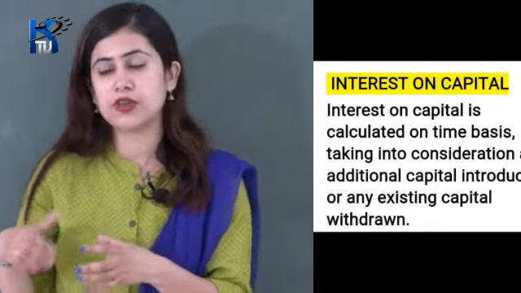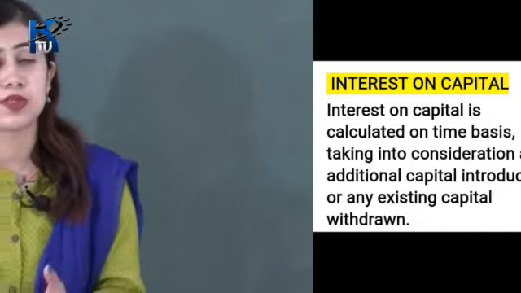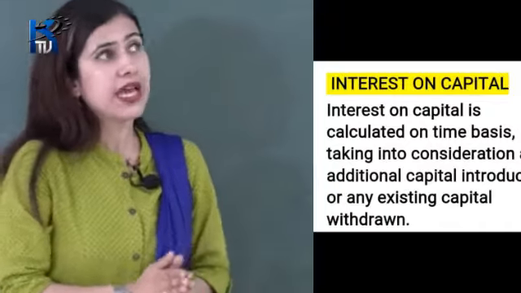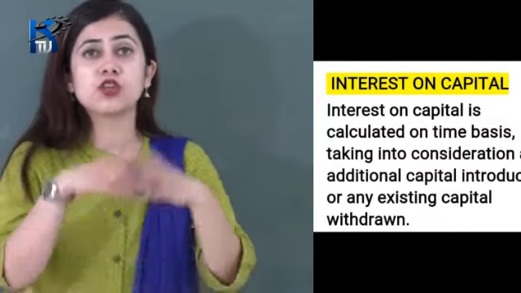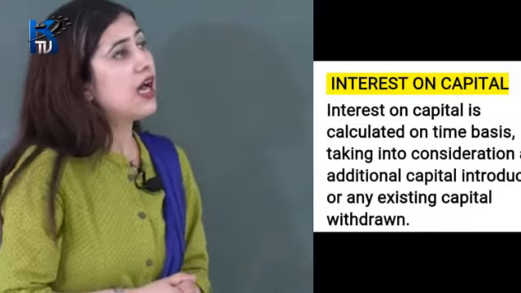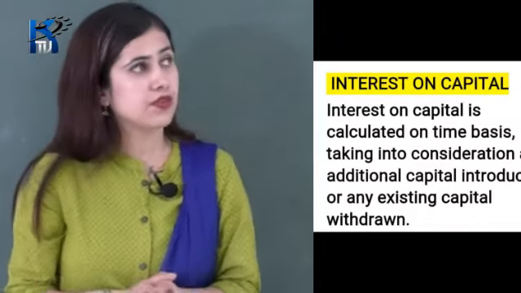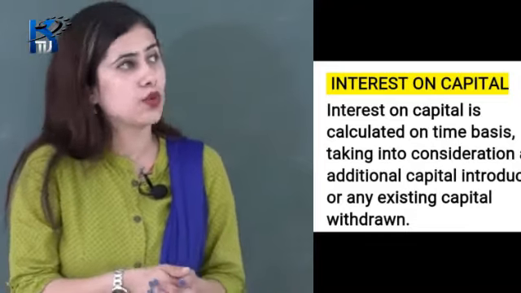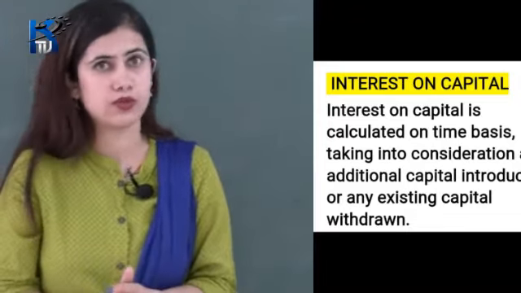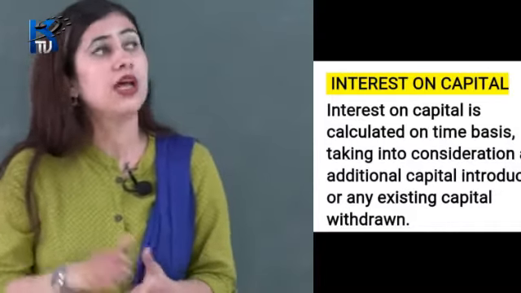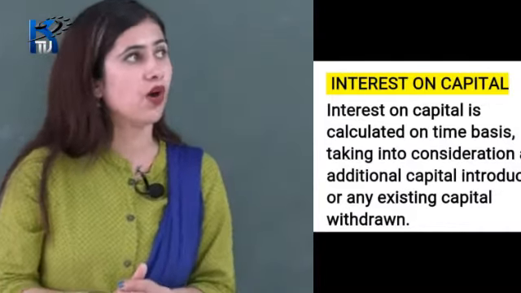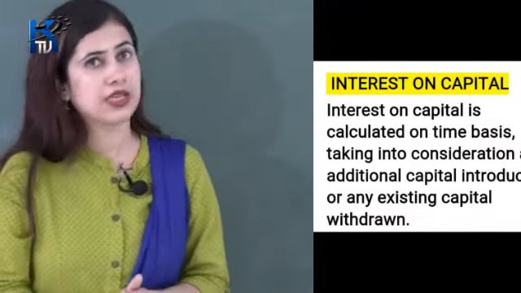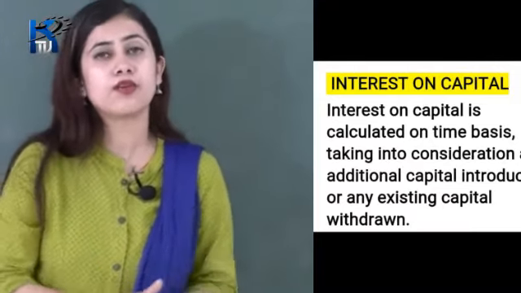Suppose some partner is introducing additional capital, then you have to add that additional capital with the existing capital and calculate interest on the whole amount. Or any existing capital withdrawn: if a partner is withdrawing some money from the existing capital, you have to consider that drawing as well. First of all you subtract that amount from the capital and then calculate interest on the remaining amount.